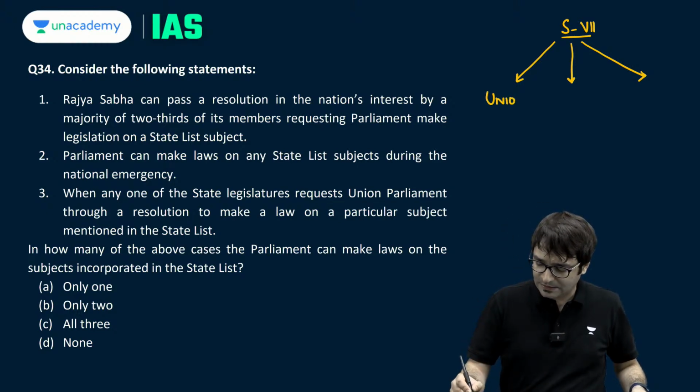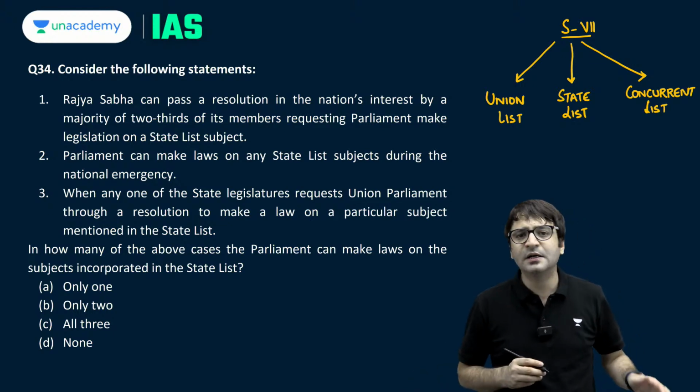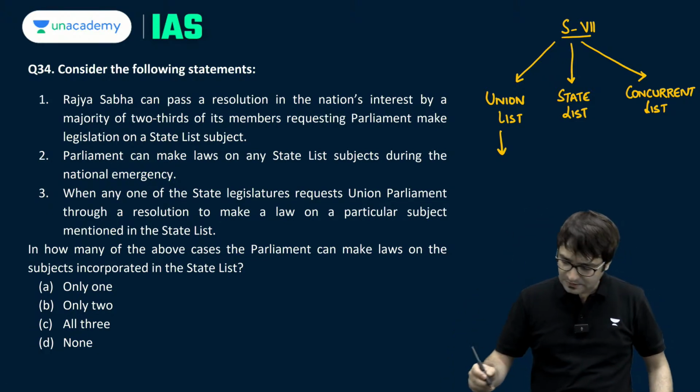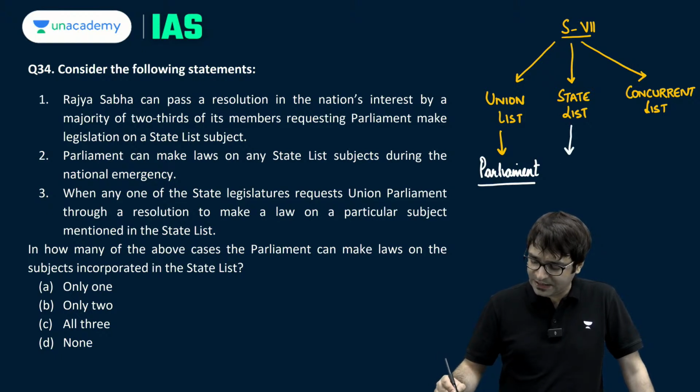Union list, state list, concurrent list. Who has the power to legislate on the matters mentioned in the union list? Parliament. Parliament has this power. Who has the power to make a law on any item mentioned in the state list? State legislature.